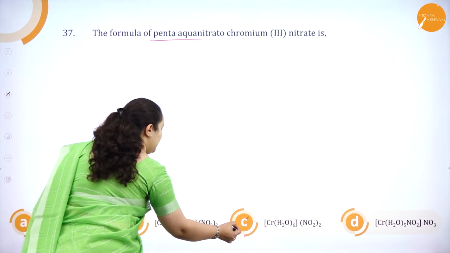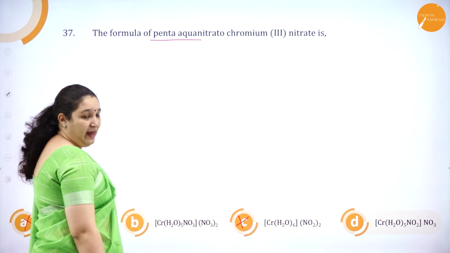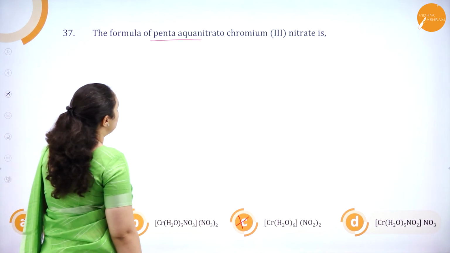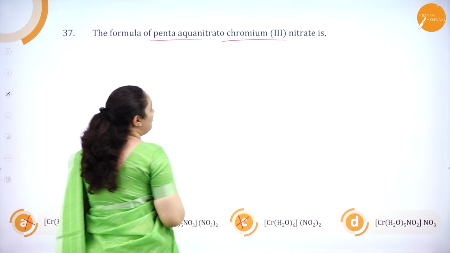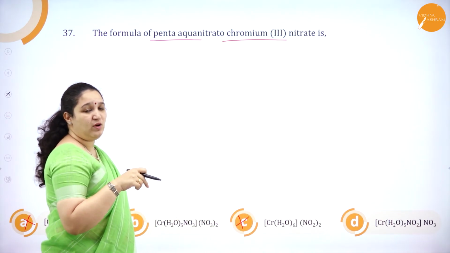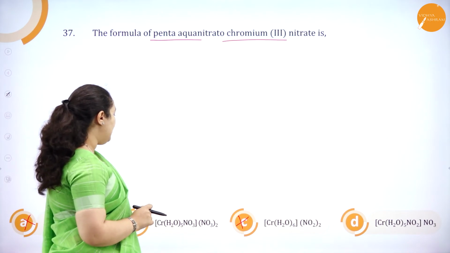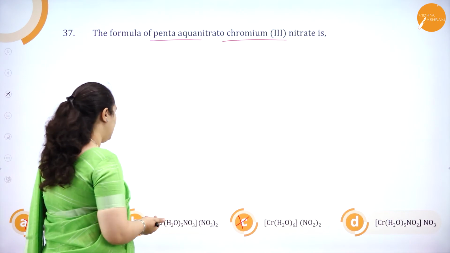So, option C is wrong as well as option A is wrong. Then we have options B and D. They have also given nitrato chromium(III). That means the chromium oxidation state should be 3. So, we will just calculate that instead of getting confused on which to choose as the correct answer.